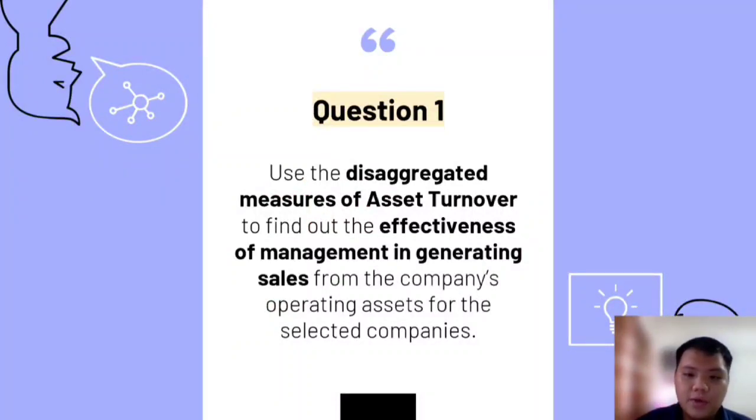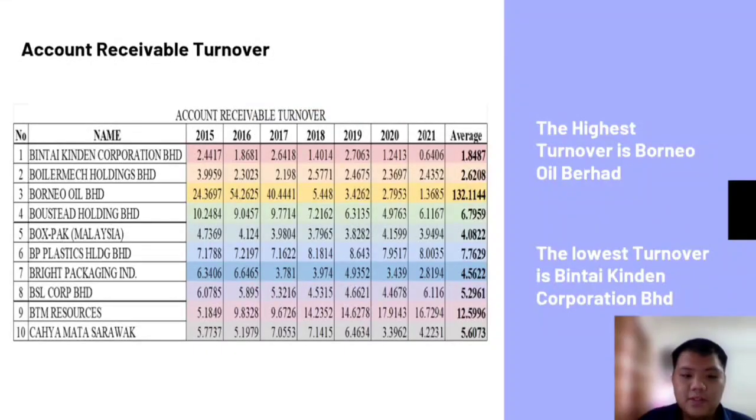For my part, I am going to present question 1, which is to use the disaggregated measures of asset turnover to find out the effectiveness of management in generating sales from the company's operating assets for the selected companies. First of the disaggregated measures of asset turnover is account receivable turnover. The highest turnover is Borneo Oil Berhad and the lowest turnover is Pindai Kingdom. This means that Borneo Oil Berhad is the most efficient at collecting its account receivable.